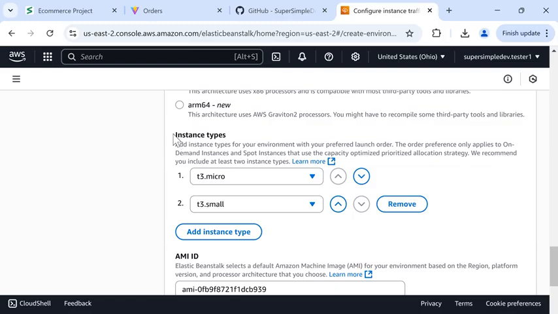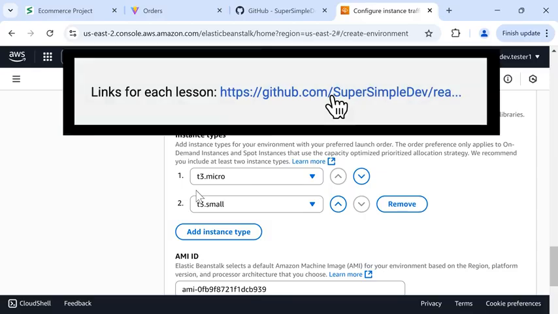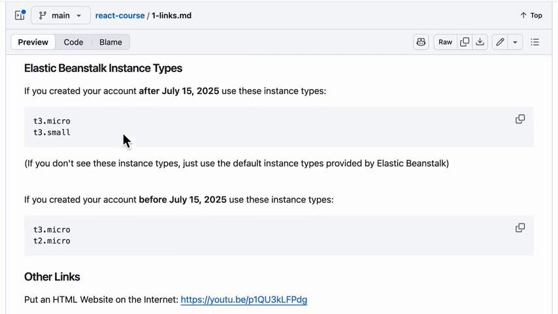And we're going to find a section like this called Instance Types. And it has a drop down here. So this lets us choose the size of the computer that we want to rent from EC2. So in the description, we're going to click this link and go to lesson 10, and then follow the instructions here to select the correct instance types.